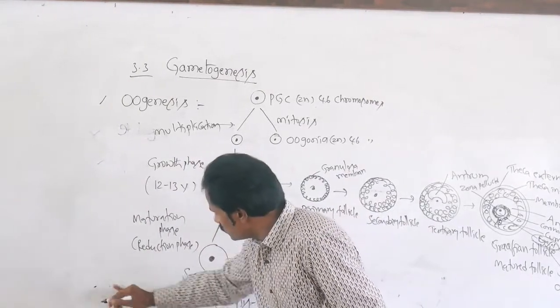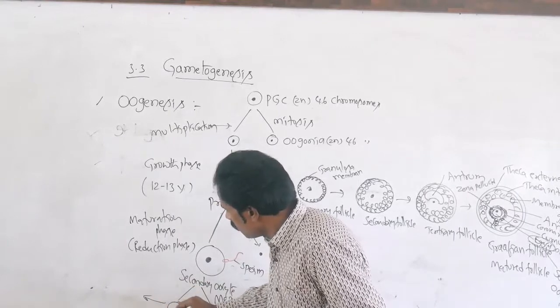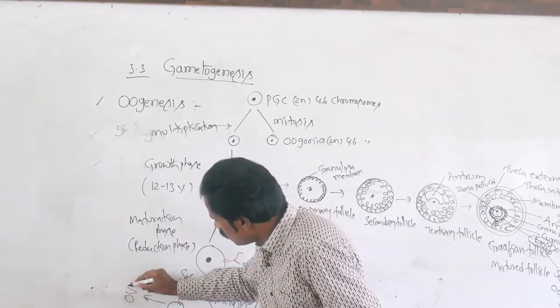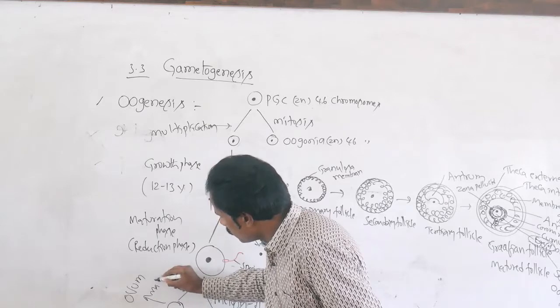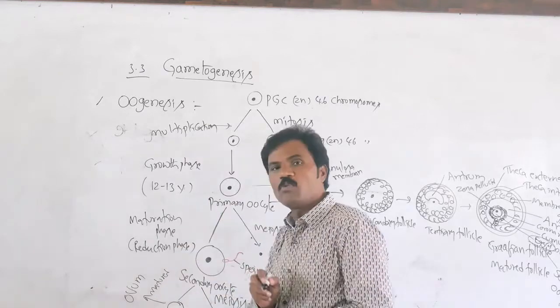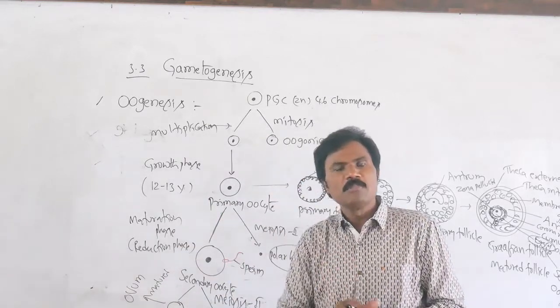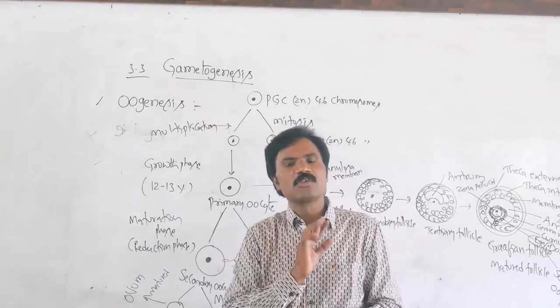The ootid then matures into the ovum. Many times in statement-type questions they ask about this.